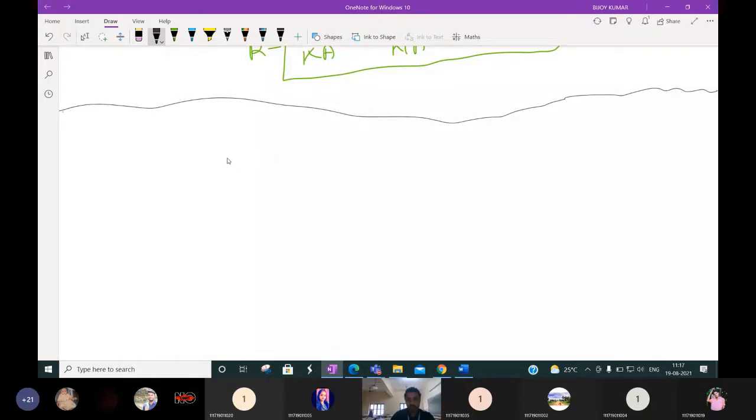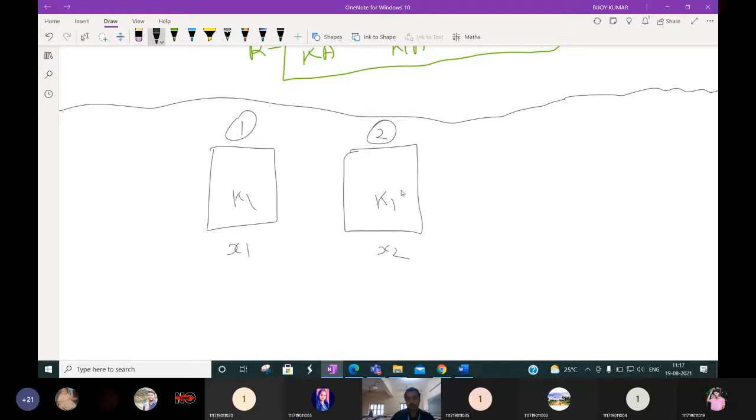Suppose two plane walls are there. This is wall 1, this is wall 2. This has thickness x1, this has thickness x2, this has thermal conductivity K1, this has thermal conductivity K2. Suppose this is the temperature difference here, delta T1, and this is the temperature difference here, delta T2.